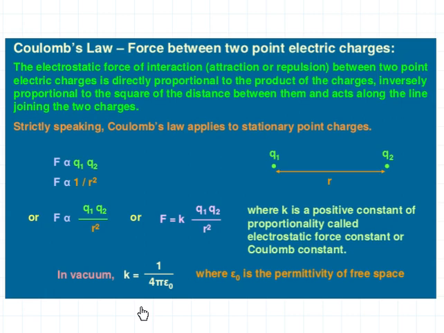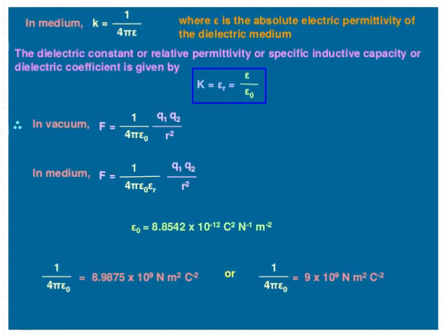So in the case of two charges, the force between them will be influenced by the value of K, and in this constant K, this epsilon 0 is due to the medium between the two charges, and this equation is valid for a medium which is vacuum. That means for vacuum, F is equal to 1 by 4 pi epsilon 0 into Q1 Q2 by R square. So how does this equation change in the case of a medium other than vacuum or air?